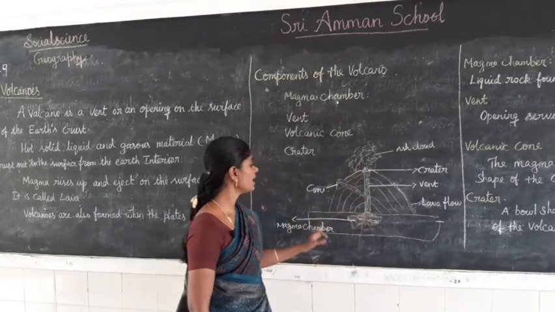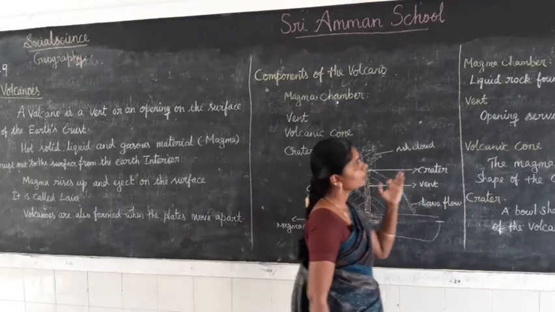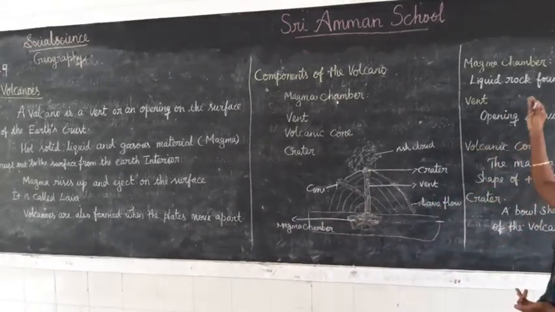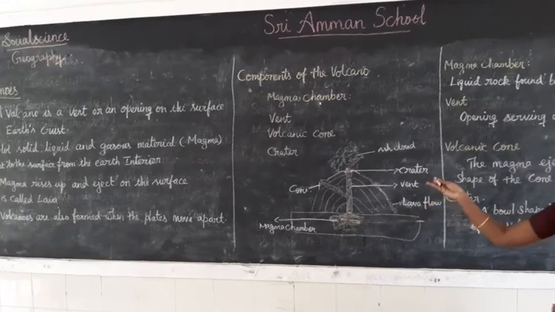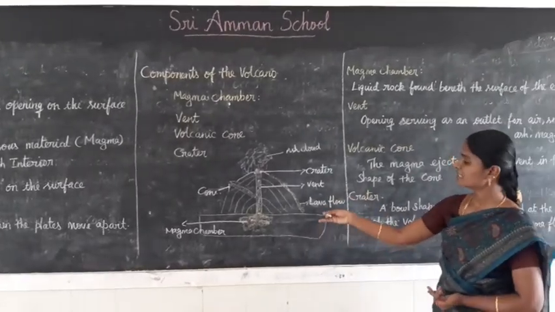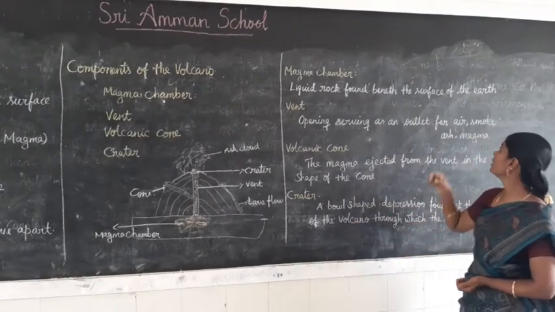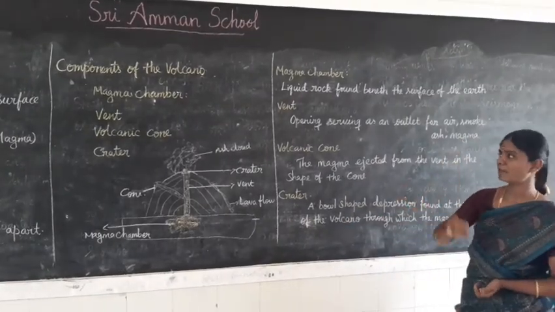It serves as an opening outlet for air, smoke, ash and magma. Next, the magma chamber: liquid rock found beneath the surface of the earth. Beneath means below. Liquid rock found beneath the surface of the earth is called the magma chamber.